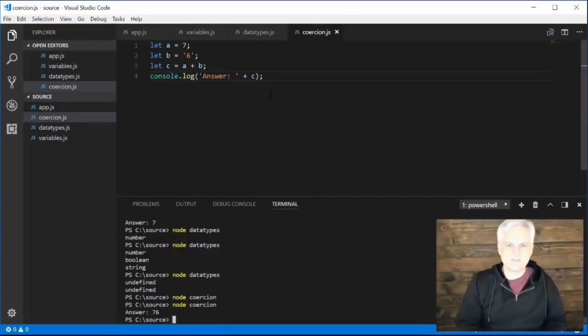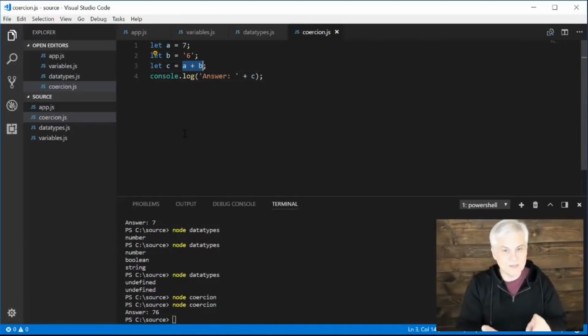Wait, 7 plus 6 should be 13, right? Why are we getting 76? I can see what's happening. It's not treating these as two numeric values. It's treating them both as string values. So it's not adding two numbers together. Somehow it's coercing that A